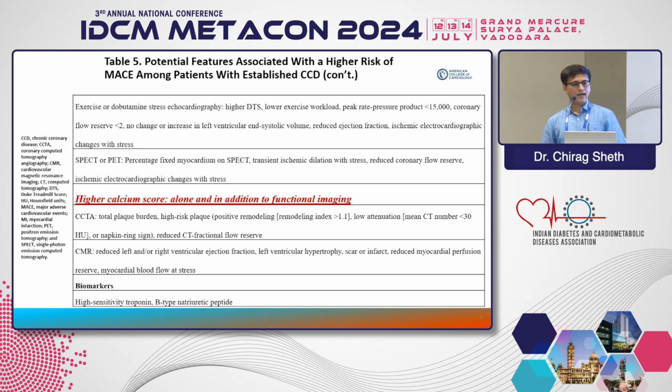Another important factor is high calcium score, which you find on CT. High calcium score alone on CT is of lesser value, but when you supplement it with functional imaging, mainly in the form of either dobutamine stress echo or stress myocardial perfusion imaging, that will increase its utility as far as future course of action is concerned, whether we need to treat that with a revascularization strategy or not. Based on only CT coronary calcium scoring, one should not be considering revascularization as a mode of therapy. Document that these lesions or so-called high calcium burden translate into significant myocardial ischemia, then only one should consider revascularization. Otherwise, as we discussed in the first case, aspirin and statin are the mainstay of treatment.